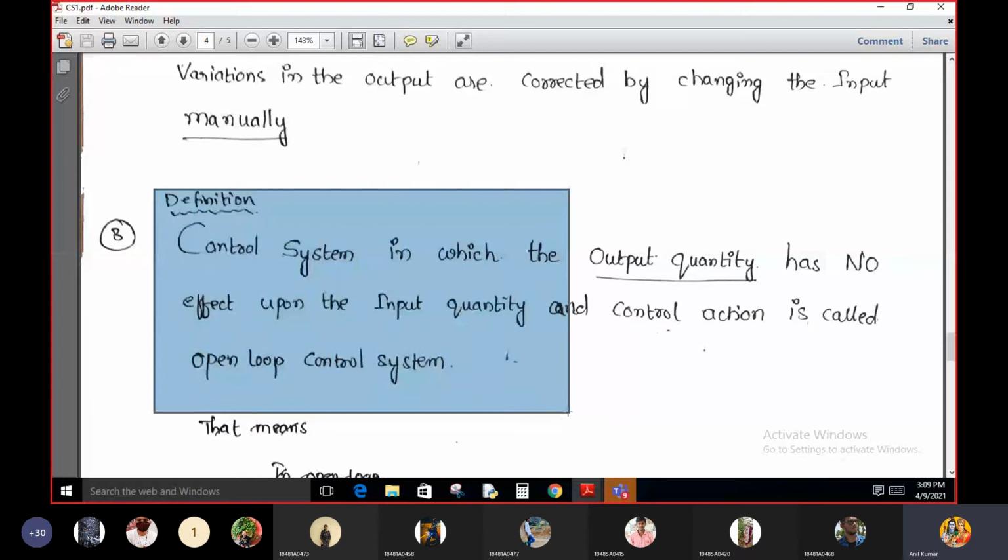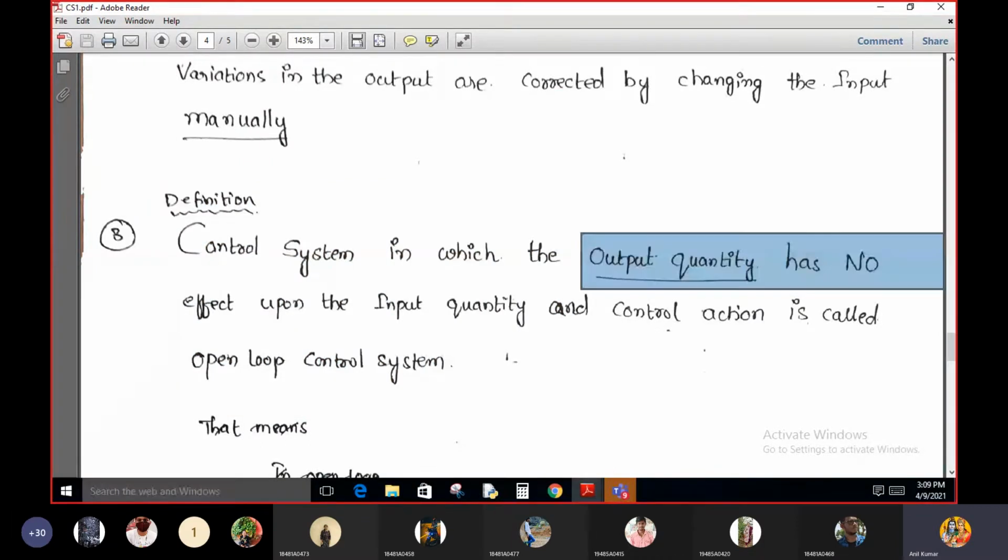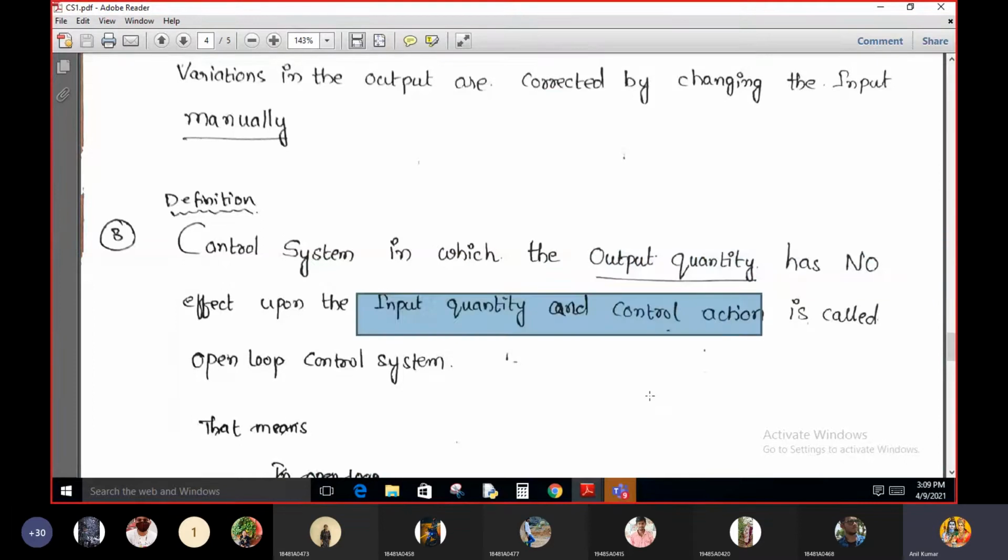This is the actual definition of the open loop control system. In an open loop control system, we do not measure the output signal at any point of time. Because of this reason, the output quantity has no effect upon the input quantity and control action.